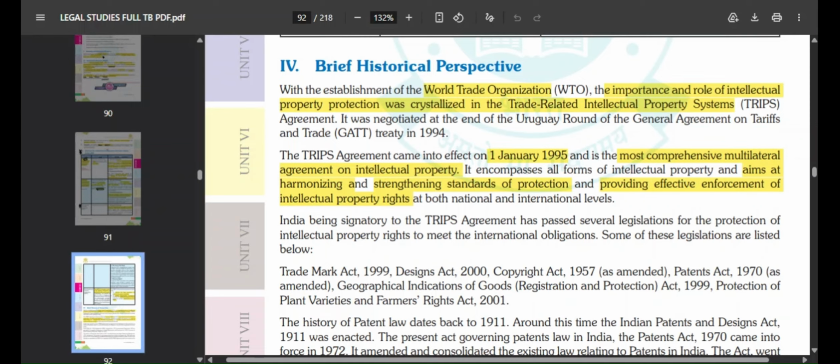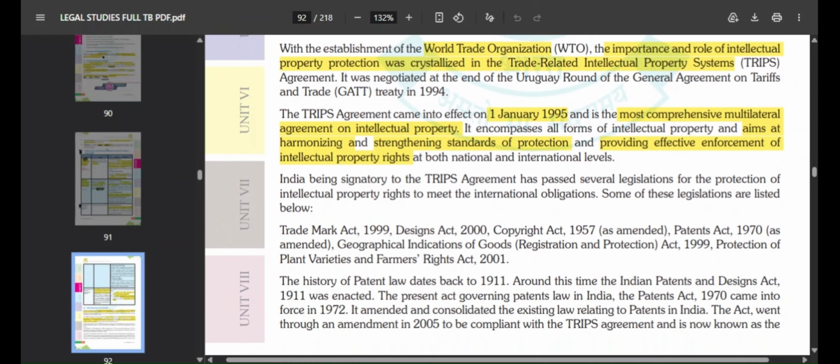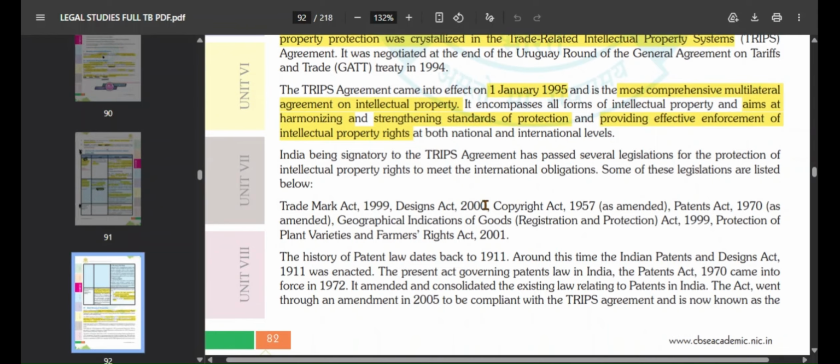Okay, and within its provisions, it includes all the forms of intellectual property, and it basically aims at harmonizing and strengthening the standards of protection by providing effective enforcement of intellectual property rights at both national level and even international level. Okay, so of course, India is one of the signatories to the trade-related intellectual property system, and it has also passed several legislations for protection of intellectual property rights.